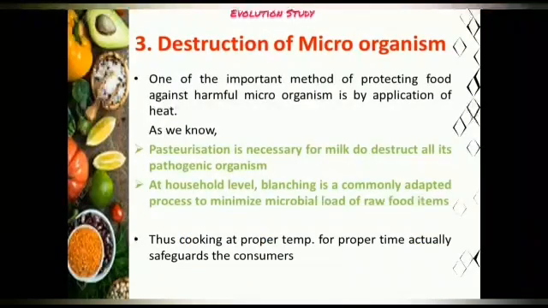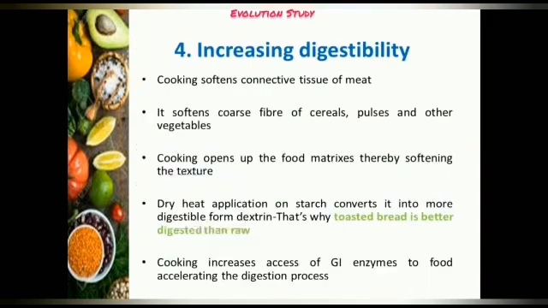Now the destruction of the microorganisms. One of the most important methods of protecting food against harmful microorganisms is by application of heat. As we know, pasteurization is necessary for milk to destroy all its pathogenic organisms. At household level, blanching is a commonly adopted process to minimize the microbial load of raw food items. Thus, cooking at proper temperature for proper time actually safeguards the consumers.